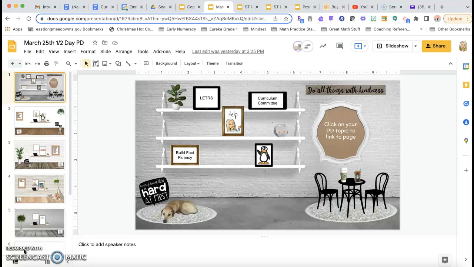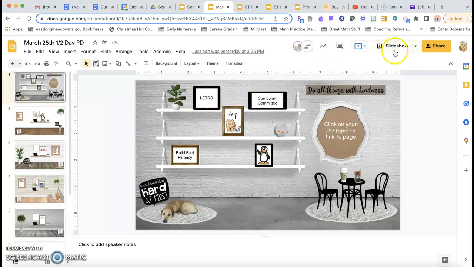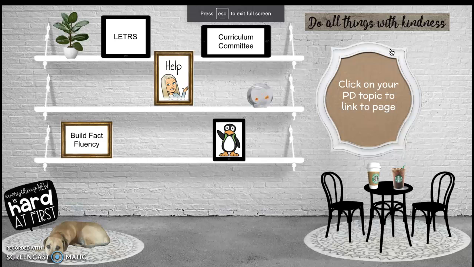All of the things that you should need for today. You can view it in this format, and the links will still work. It's a little bit different. You'd have to kind of click on here, and then you can see it pop up there. I do recommend putting it into slideshow to make it a little bit easier.